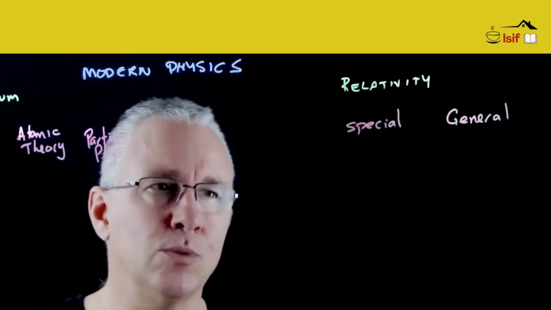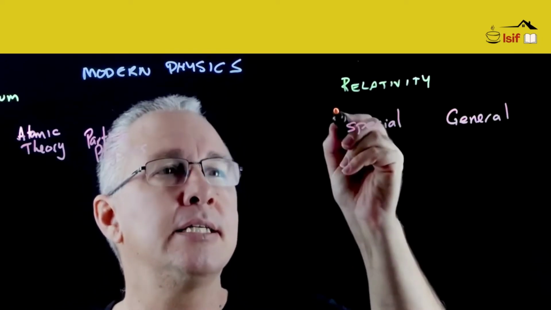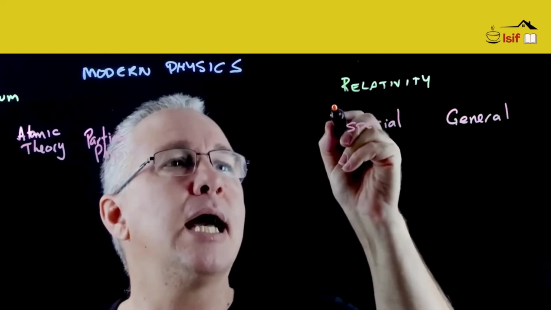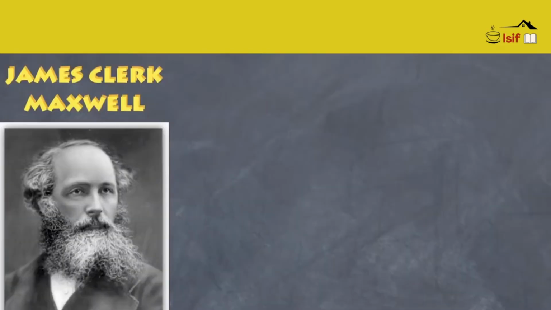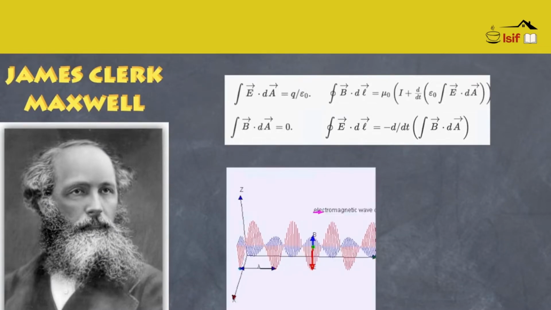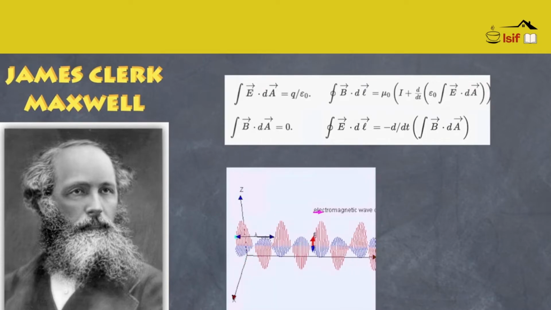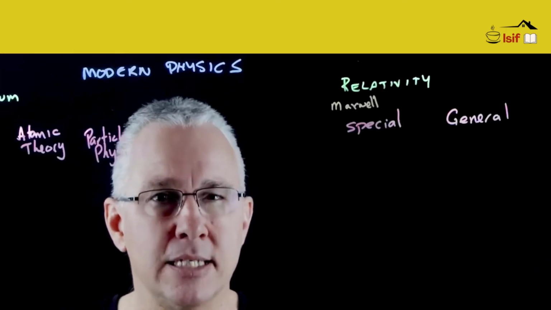Now, the first thing I do want to highlight, although not strictly an aspect of modern physics, is James Clerk Maxwell, and I'm going to write the name Maxwell up here. James Clerk Maxwell developed the theory of electromagnetism by combining the various laws related to electricity and magnetism. He developed this theory of electromagnetic radiation, and as a result discovered that the speed of this electromagnetic wave was a constant value, now known, of course, as the speed of light.